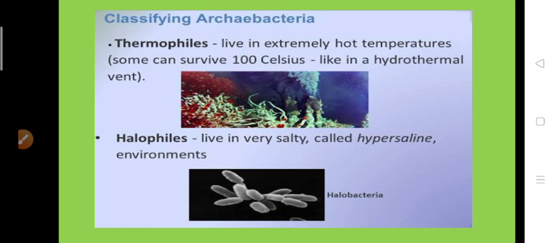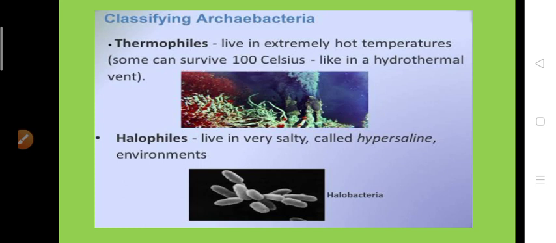Biogeocycles of the environment like the nitrogen cycle, carbon cycle and sulfur cycle are carried out by these archaebacteria as a natural process by which carbon, hydrogen and sulfur elements are maintained in equilibrium.